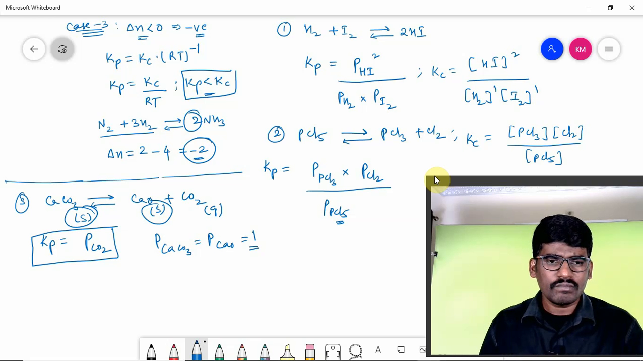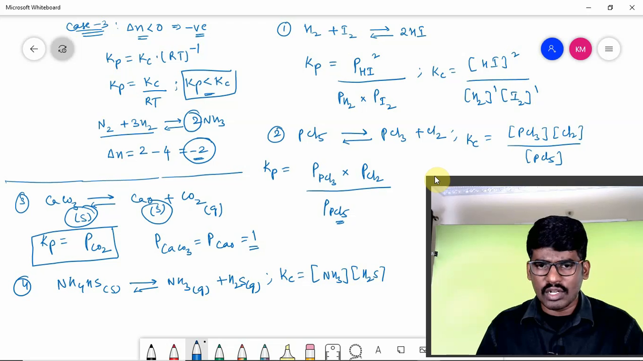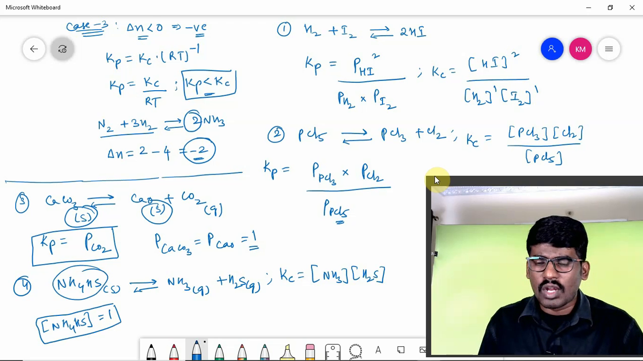And similarly, you can take another example, NH4HS. It is solid, reversible with NH3 gas plus H2S gas. For that, if I ask you to write Kc, Kc is equal to concentration of NH3 into concentration of H2S. That's all, because NH4HS is a solid. So whenever a solid is there, its molar concentration should be taken as 1. Hope you understand. So this is the expression that can be given for Kc.